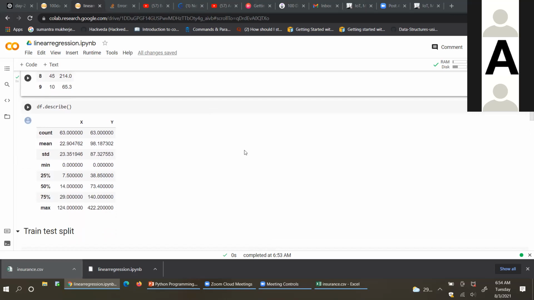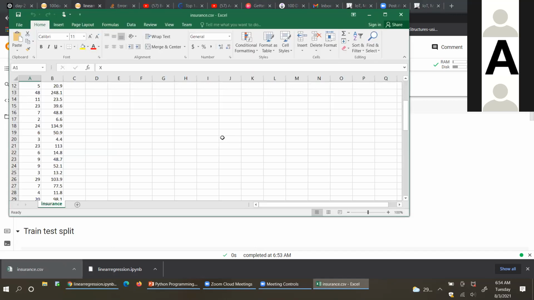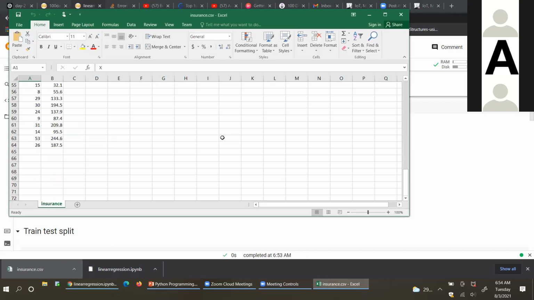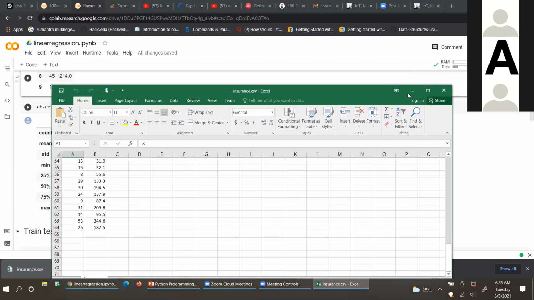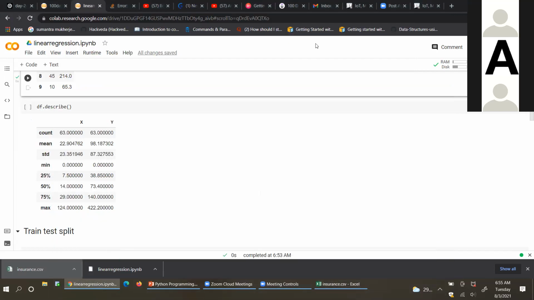Ma'am, can you check in the Excel sheet how many rows we have? 63, right. So here also it is giving that. So this is giving information about your data. Like this it works.